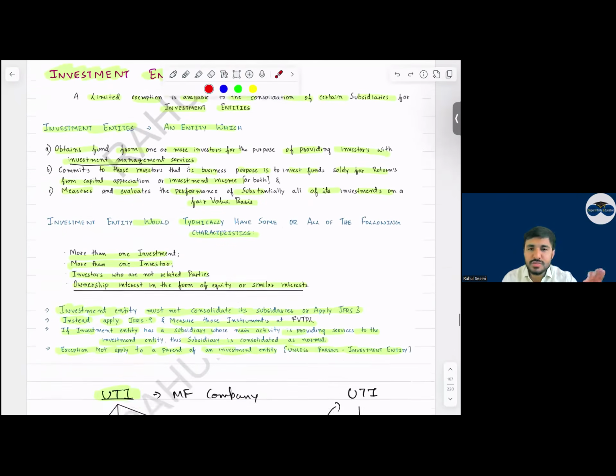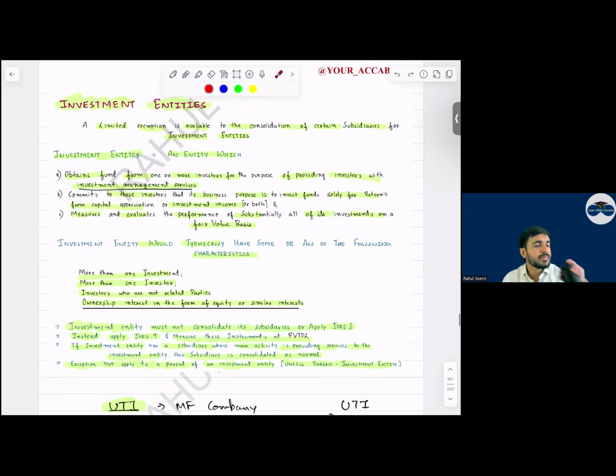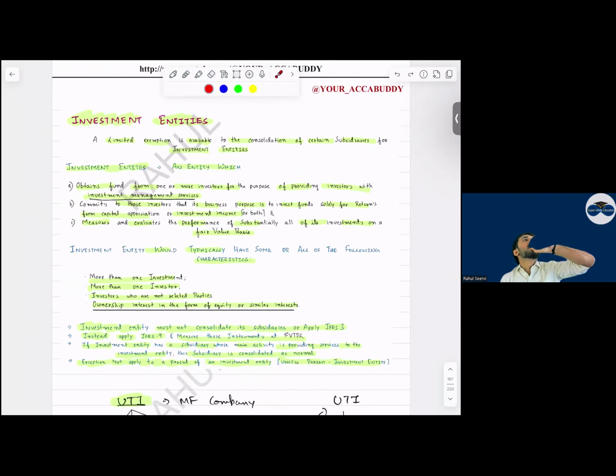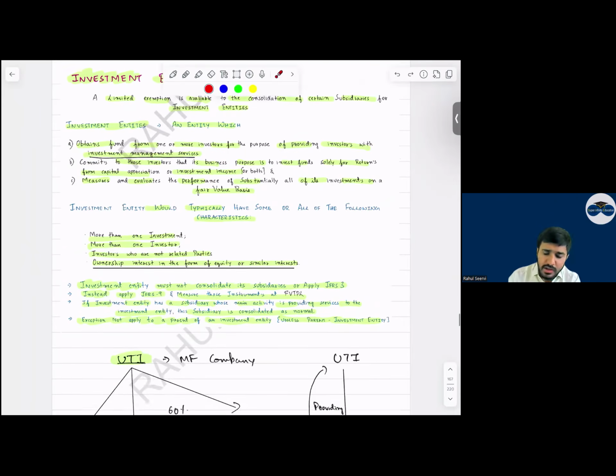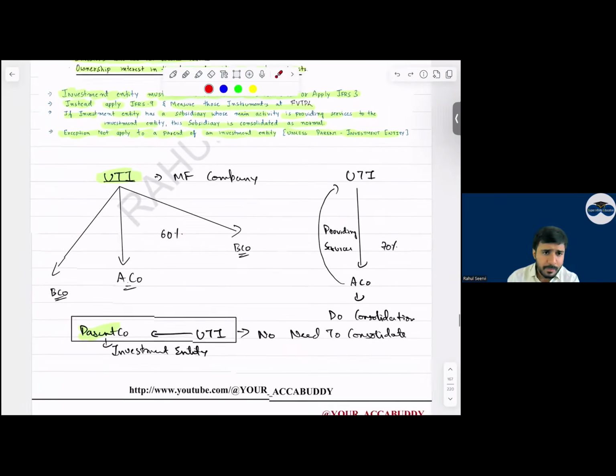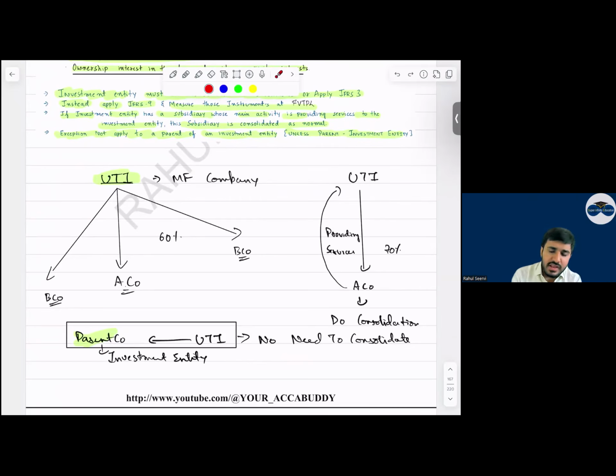Then coming to investment entity. One more small topic. Investment entity means what? Like your mutual fund companies. Let's say in India there is UTI, a mutual fund company. This company has 60%, 50% or 30% holding in multiple companies. Now, will UTI prepare consolidation of this?